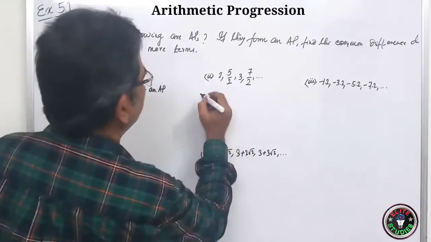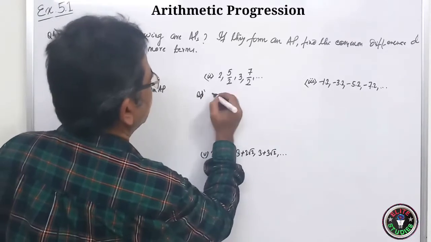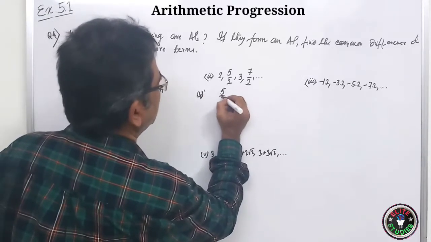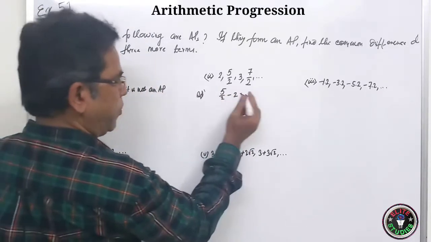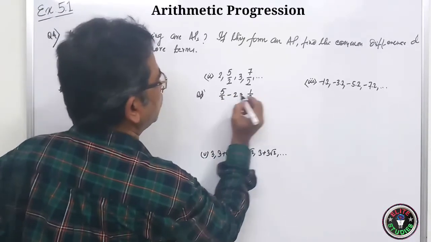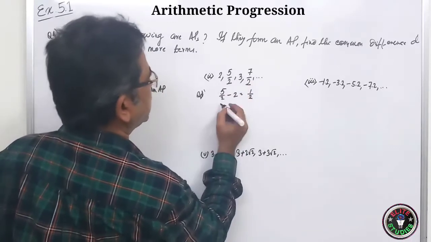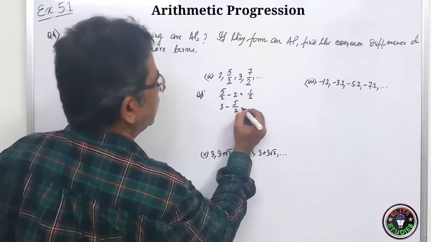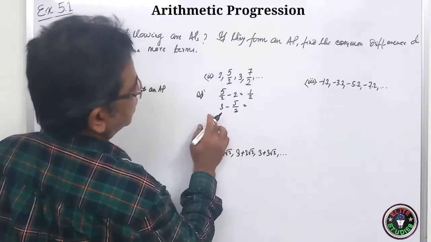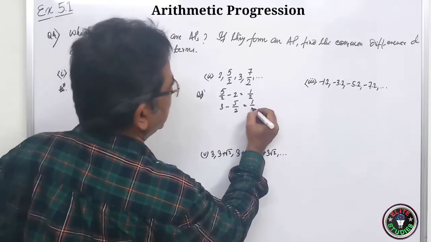So here again, solution. So here you do 5 by 2 minus 2. So it will be what? 2 4 is 4, 5 minus 4, 1 by 2. And here again you do this one, 3 minus 5 by 2. So 2 3 is 6, 6 minus 5, 1 by 2.